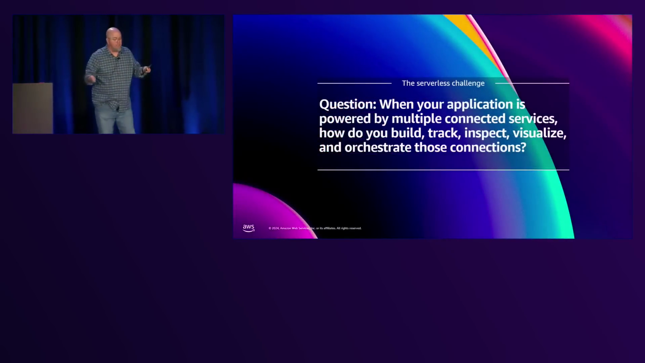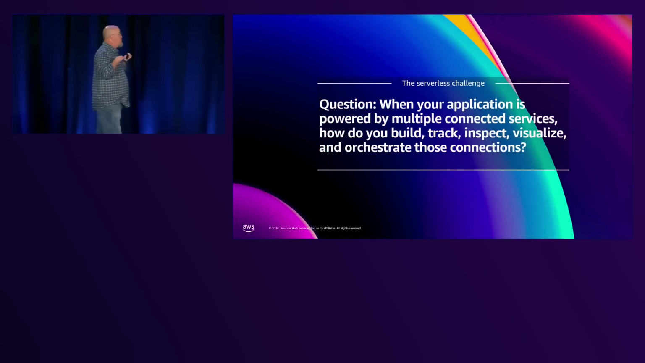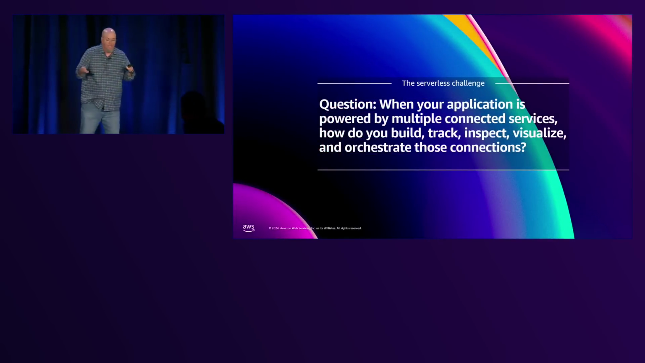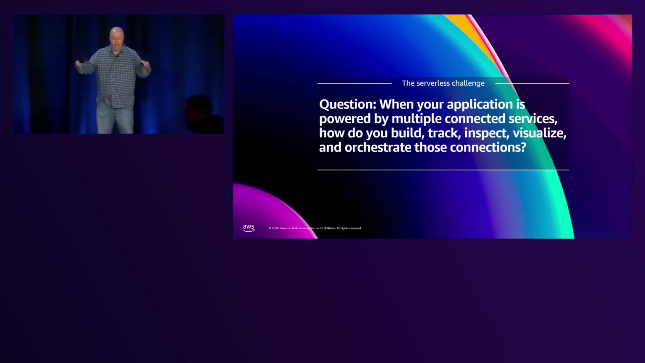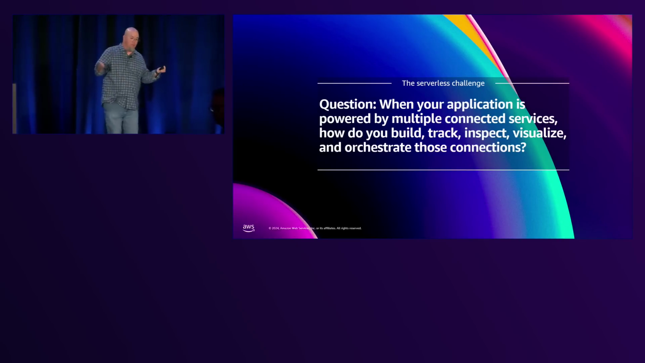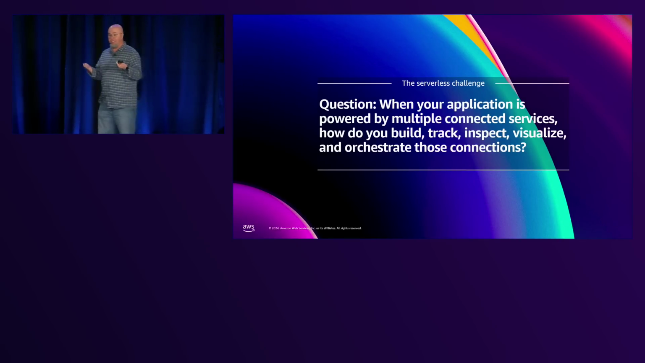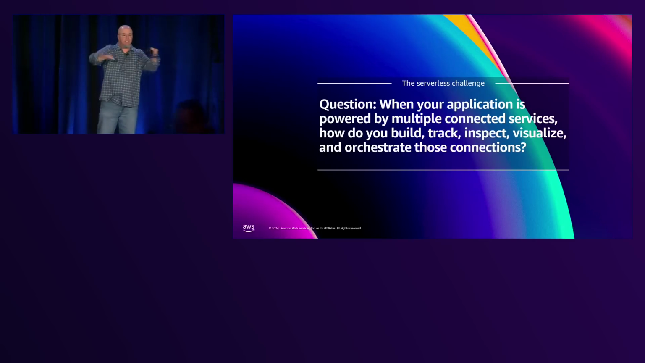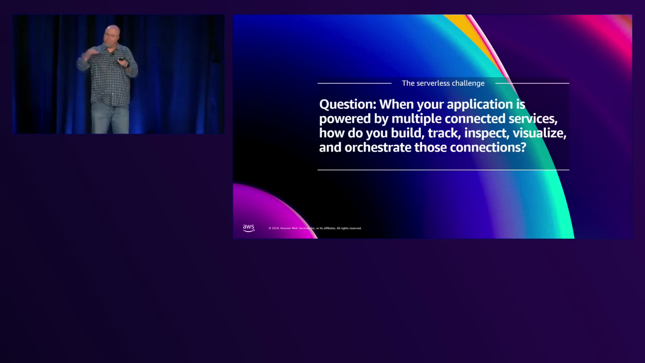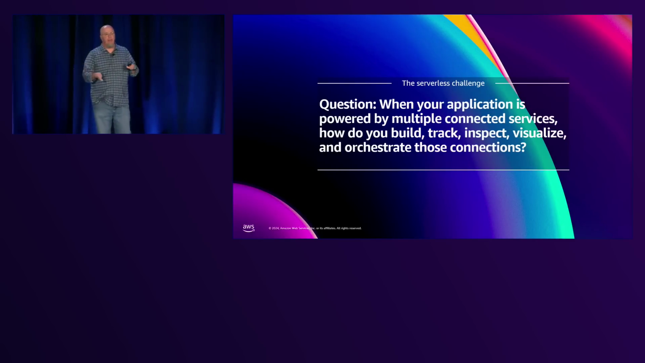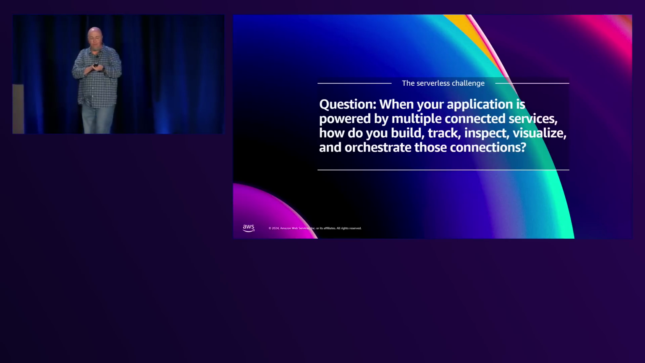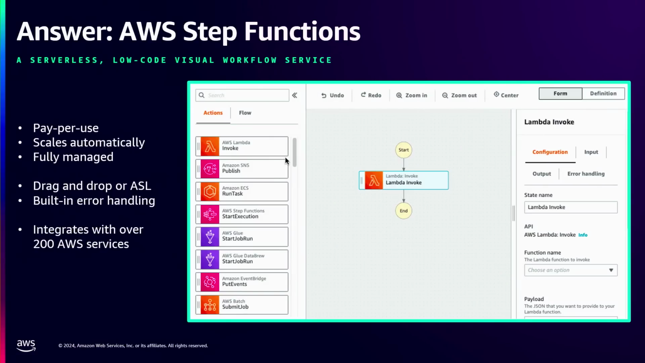But the question that comes up is, when your application is powered by multiple connected services, how do you build, track, inspect, visualize, and orchestrate these connections? You have a lot of stuff going on. You need to say, do this first, then do this. How do we do that? Well, my friend, I'll tell you, this is the answer: AWS Step Functions.